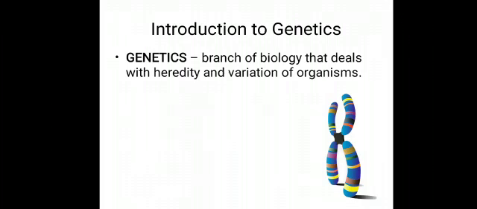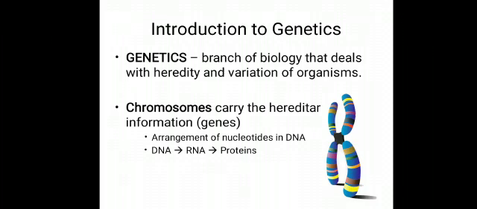Genetics, it is the branch of biology that is dealing with heredity and variation of organism. In this case we have to discuss our chromosome. As we know, chromosome carry the hereditary information in the form of genes. Here we discuss the arrangement of nucleotides and DNA, and we know here that DNA replicates to form the DNA, and from DNA RNA is formed, and from RNA proteins are forming. As we can see here the diagram is showing the chromosomes, and here chromosomes are in which genes are present.